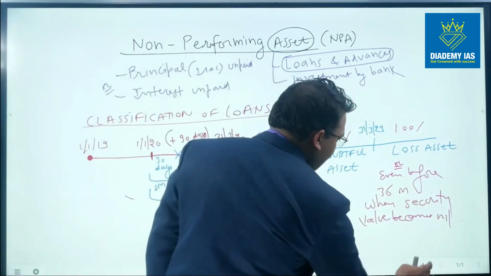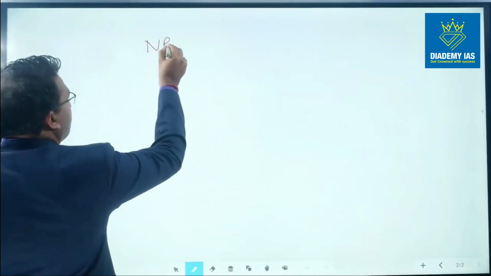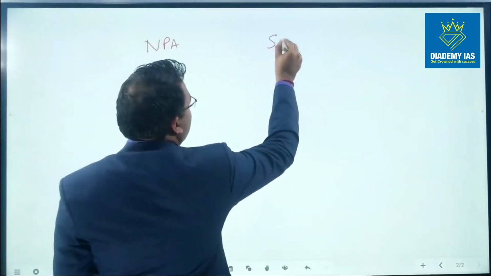So this is how the account is classified. Let us see a small comparison between NPA and SMA, a special mention account.